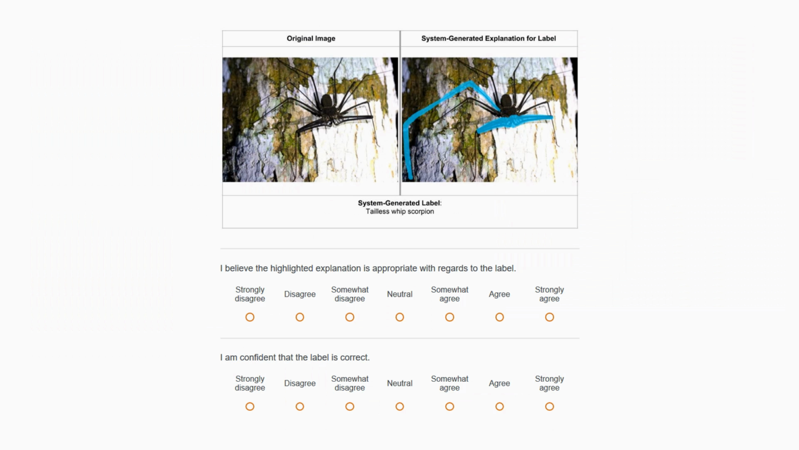After viewing every image, participants were asked if the explanation was appropriate and how confident they were that the label was correct. Once they had seen all 40 images, participants answered a short questionnaire about their perception of the system's accuracy and trust in the system and how it had changed over time. Preliminary analysis was done on the process data.